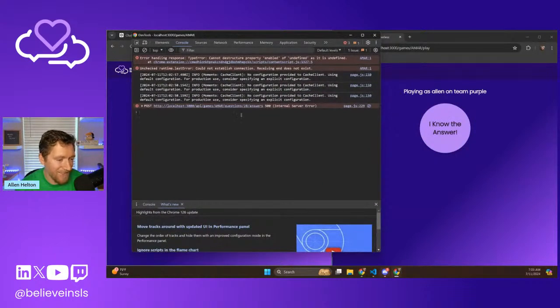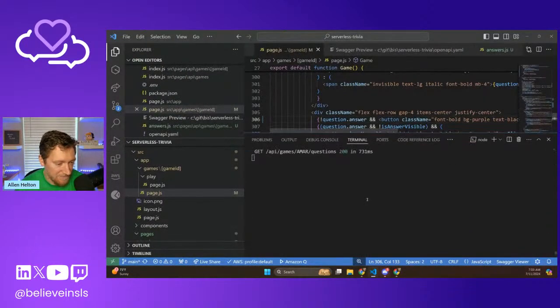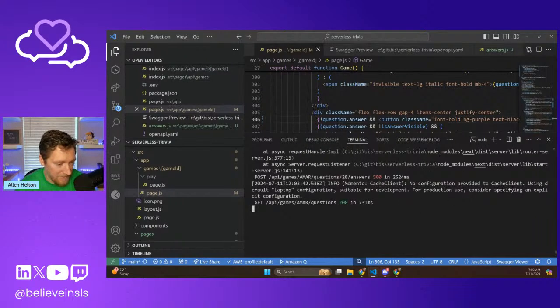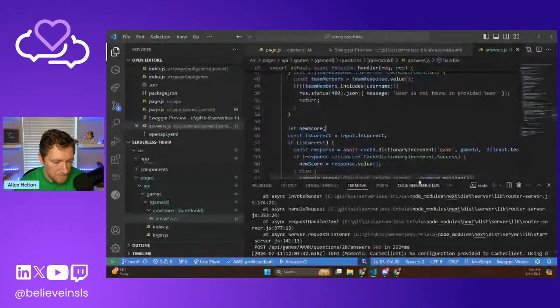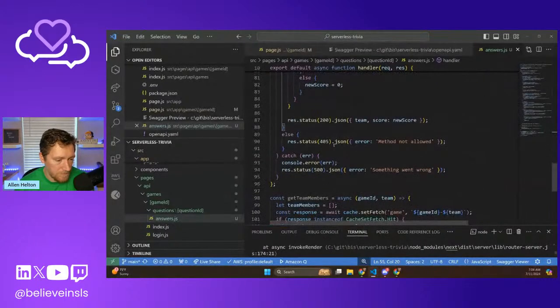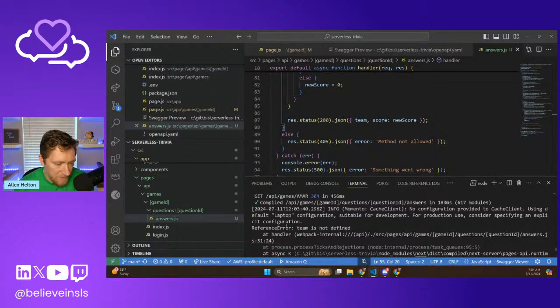Let's see what happened. Okay, we got a 500. So we weren't quite right in what we were doing. Let's look at the logs. We didn't log it. That is too bad. I'm really surprised that we didn't log it. That's weird. Okay. Well, now I'm concerned because it said that it's... I wonder if it's because I create, oh, team is not defined.